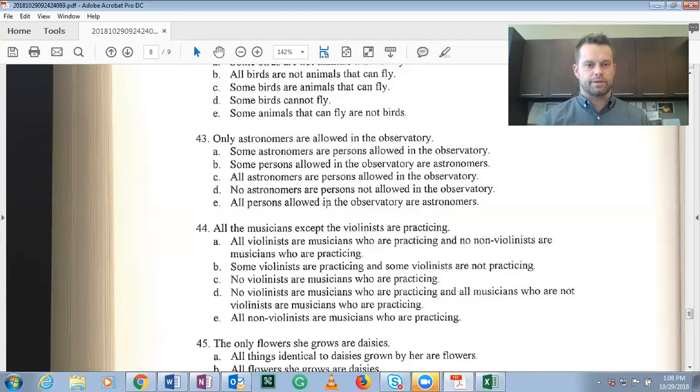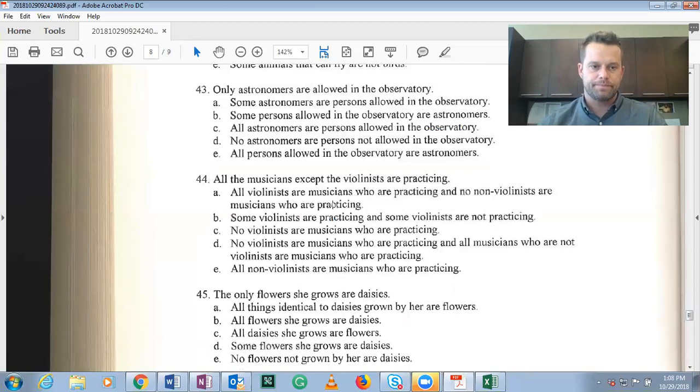And so the best answer here is E. And again, we are trying to turn it into categorical form, so all S are P. No astronomers are persons not allowed in the observatory would be like an E form statement. So most of these have categorical form, but E here captures the meaning the best.